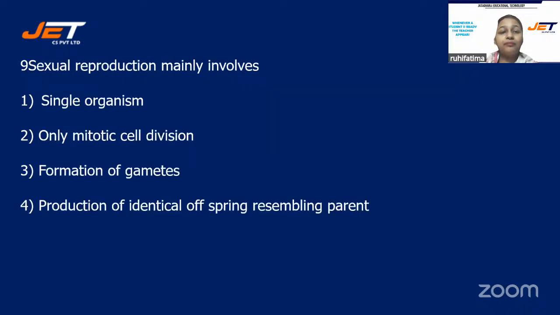Next question. Sexual reproduction mainly involves. Your options are number 1, single organism. Number 2, only mitotic cell division. Option number 3, formation of gametes. Or is it option number 4, production of identical offspring resembling parent?